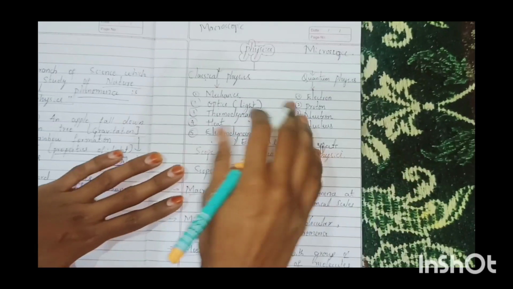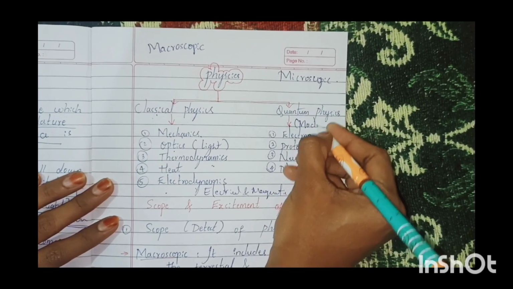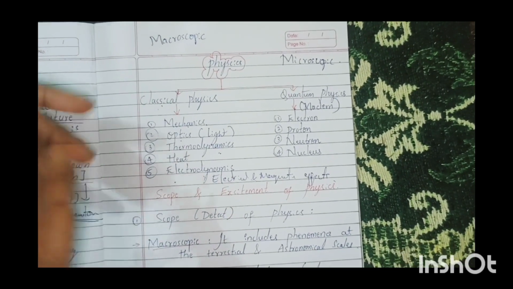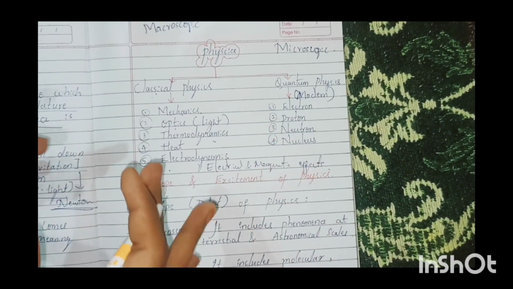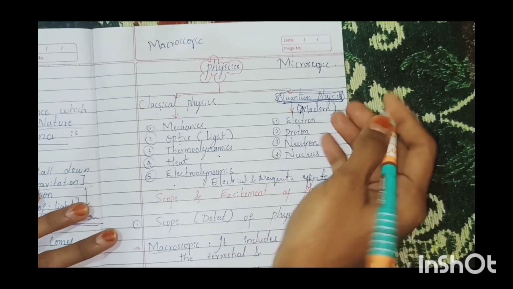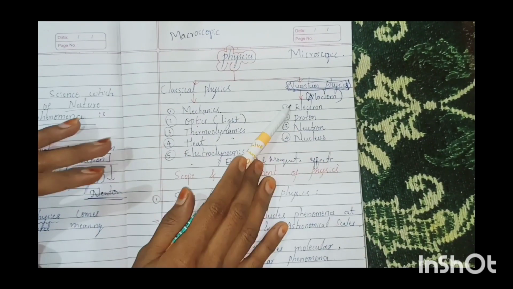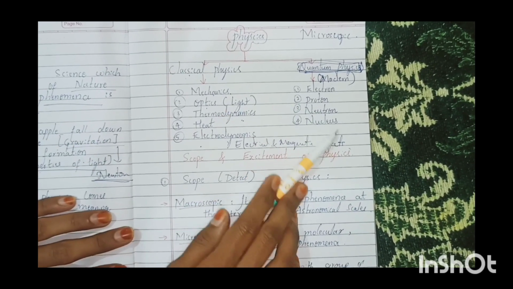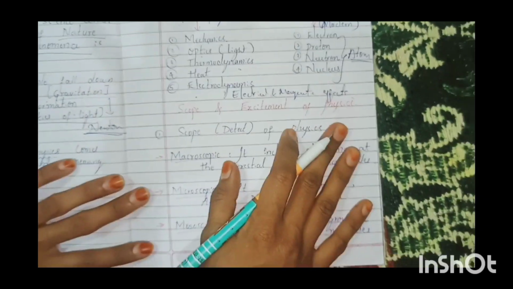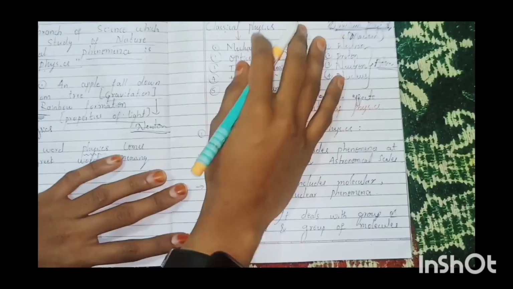Next, the second type is quantum physics. Quantum physics is nothing but modern physics. As we all know, recently 3 Nobel Prizes were won by physics scientists, right? Which means quantum physics. It is very important. In this we study very small things like electrons, protons, neutrons and nucleus. All come under atom. Atom means what? It is the smallest particle present in matter.